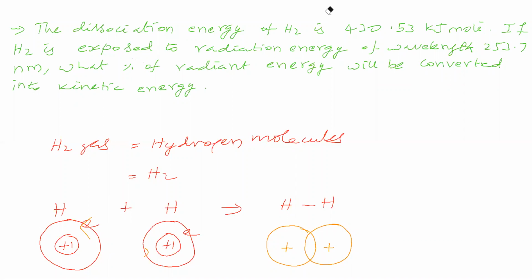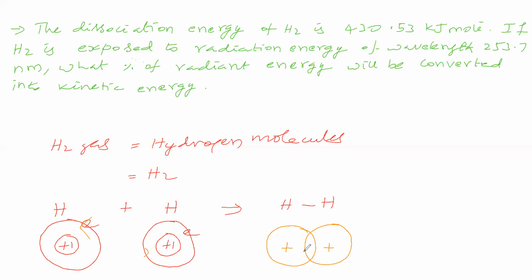Now, we will take this molecule. In this molecule, attraction is there. If we break this attraction, this molecule will convert into atoms. Here attraction and overlapping are there. Due to this attraction, these two atoms are bound to each other. If we break this attraction, then this molecule converts into atoms.